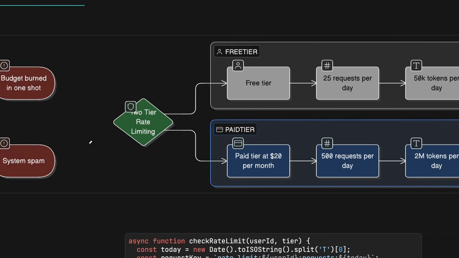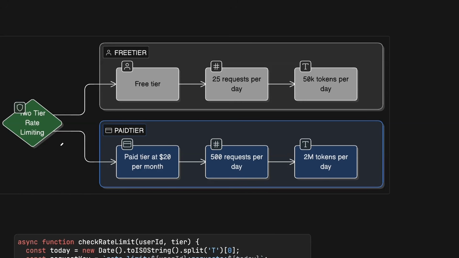So we can go with 2-tier limiting, and this will also help us for having 2 tiers for the users, like free tier and paid tier. It doesn't matter how much it is, let's say $20 per user per month. And these numbers, of course, are variables. So for the free tier, for instance, it can be 25 requests per day that can be sent by the user, and then it resets on the next day. And it can be 50,000 tokens per day that you can use. So whichever runs out first, we will notify the user about it.